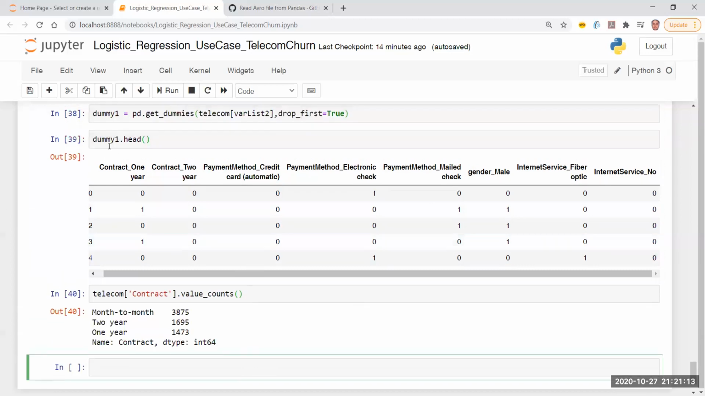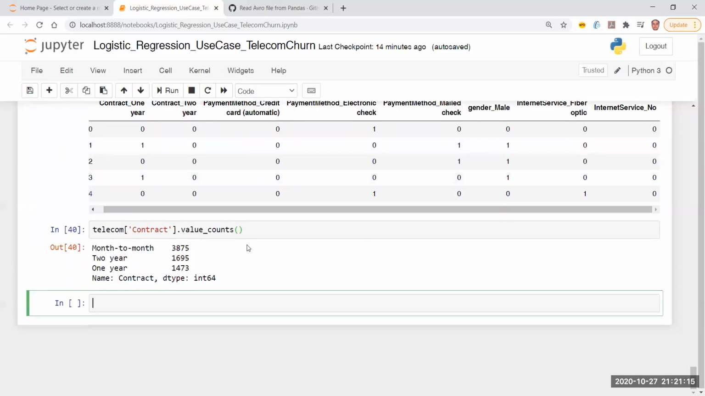Fine. Now I have created this dummy thing here. Now what should I do? I have to get it back into the data frame, right? My main concern is to get it back into the data frame. How do I get it back? It is as simple as telecom is equal to pd dot concat. I'm going to concatenate two things. One is the existing telecom data frame along with dummy one. I'm going to explain right now what is meant by concatenation, but I'm just going to use a variable over here which is axis equal to 1.